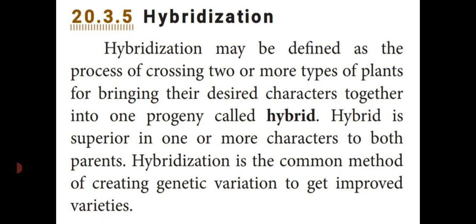Hybridization may be defined as the process of crossing two or more types of plants for bringing their desired characters, that is different characters, together into one progeny. Progeny means next generation or gametes, called hybrid. This hybrid is superior in one or more characters to both the parents.